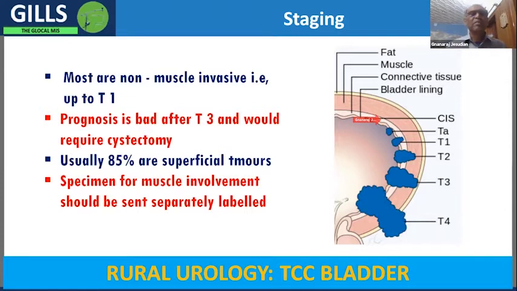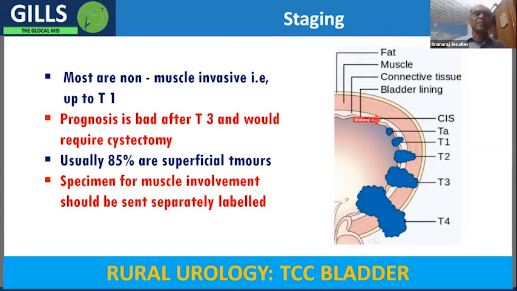And fortunately, 85% of the bladder tumors that we see are superficial, so they are amenable to treatment. But the important thing is that you need to make sure that the patient keeps coming back to you at regular intervals. So we do monthly scopies till there are no tumors 3 times.